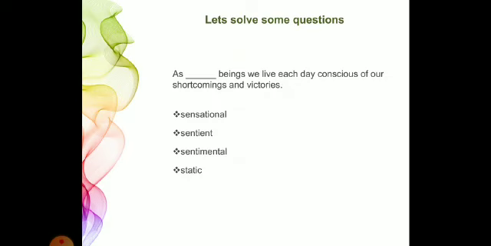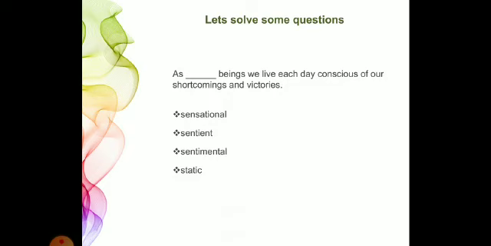Sentient means to be able to feel things, to be able to perceive things. Sentimental means prompted by feelings of tenderness, sadness, nostalgia and affection. Static means unchanged, something which is fixed, जो हटाया नहीं जा सकता, change नहीं किया जा सकता. The first one, sensational. As sensational beings, नहीं, this is not matching up with the words given in the sentence, that is shortcomings and victories.